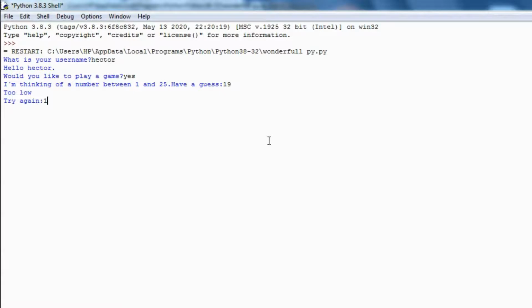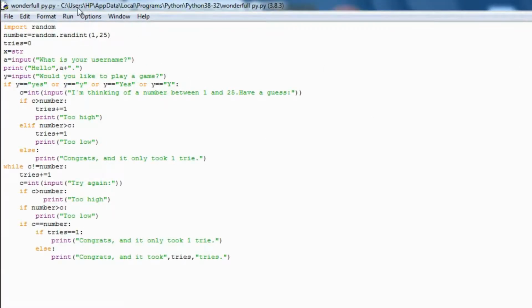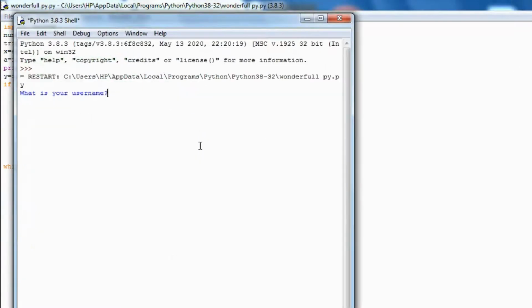Okay, I'll put 23. Oh, too low. 24, too low. I guess it'll have to be 25. Congrats, and it took 4 tries. Great. So let's try it again.